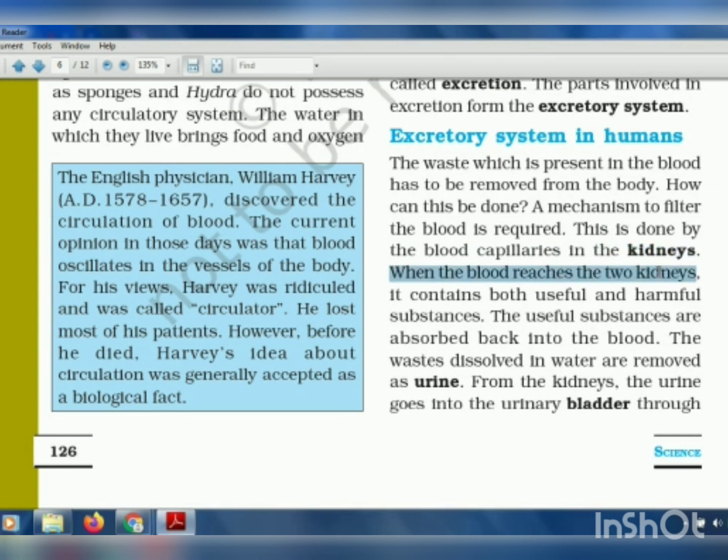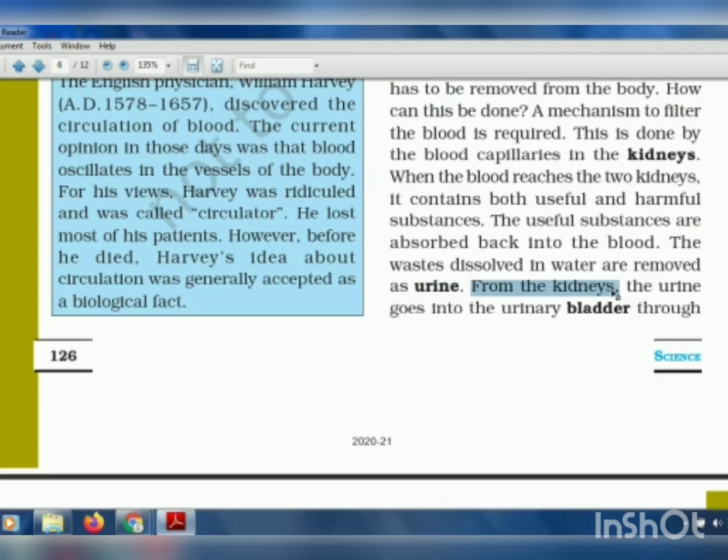Now, when the blood reaches the two kidneys, it contains useful things and also harmful substances. So, what do the blood vessels in the kidney do? They absorb the useful substances, and other harmful substances or waste materials are dissolved in water and removed as urine from our body. Now, when the kidney absorbs the waste material and mixes it with water, that is what we call urine. The urine is the water which contains the waste material.